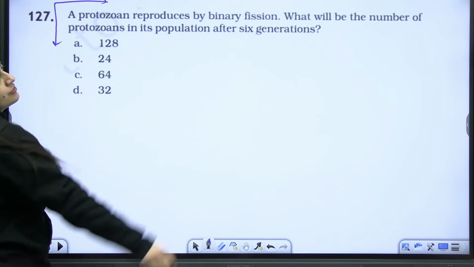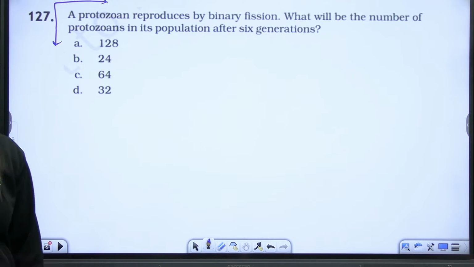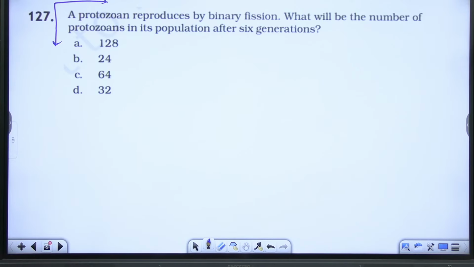This is again a good question. A protozoan reproduces by binary fission. What will be the number of protozoans in its population after 6 generations? Quick. After 6 generations.